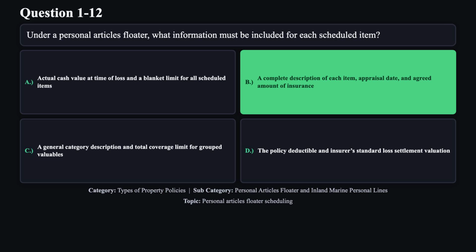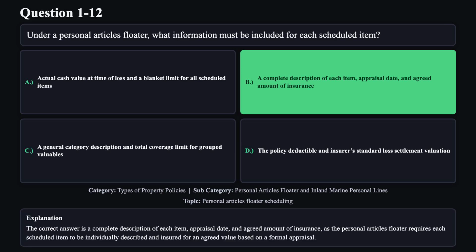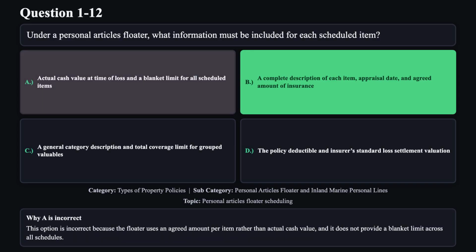The correct answer is B. The correct answer is a complete description of each item, appraisal date, and agreed amount of insurance, as the personal articles floater requires each scheduled item to be individually described and insured for an agreed value based on a formal appraisal. Reason A is not correct. This option is incorrect because the floater uses an agreed amount per item rather than actual cash value, and it does not provide a blanket limit across all schedules.